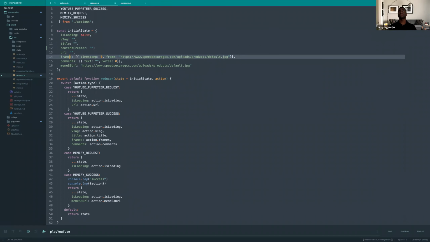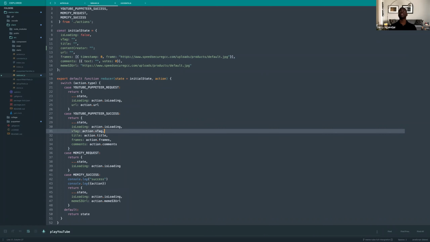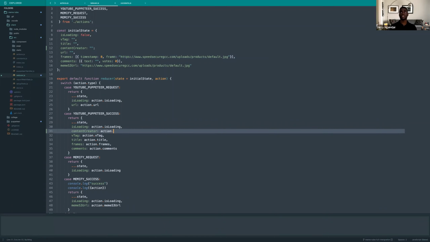So in this case, I think we should populate it on Puppeteer success, meaning Puppeteer returned successfully. So this is here where we'll do that. We'll say content creator. We'll pass it on our action, and we'll say get the content creator of this action.